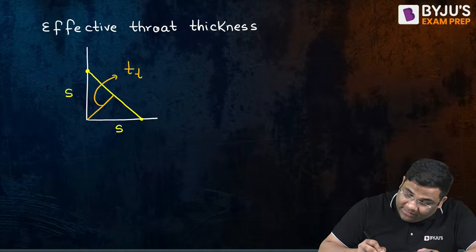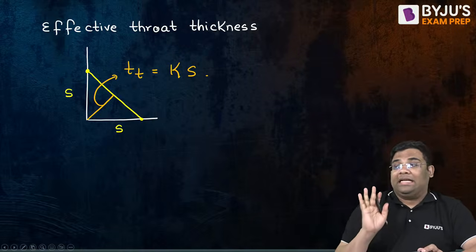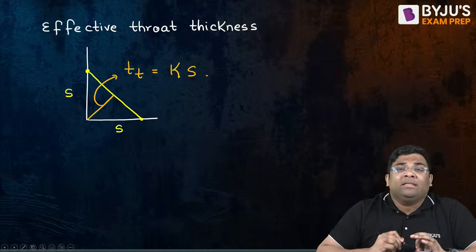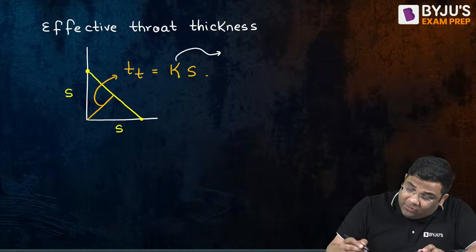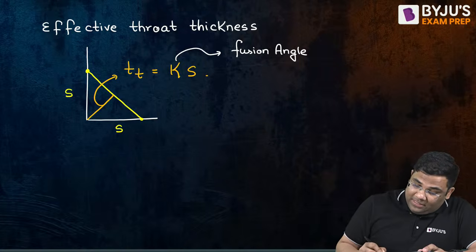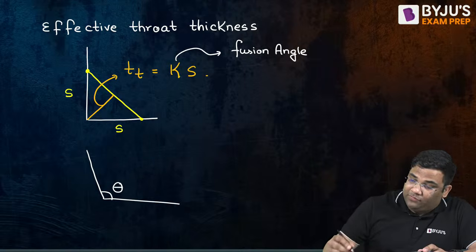And this effective throat thickness is what? It is nothing but K into S. Very good. K into S, right? Now this K depends on what? The fusion angle. K depends on the fusion angle, the angle between these two surfaces.